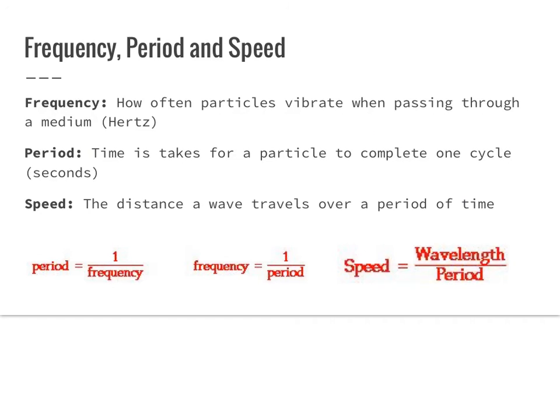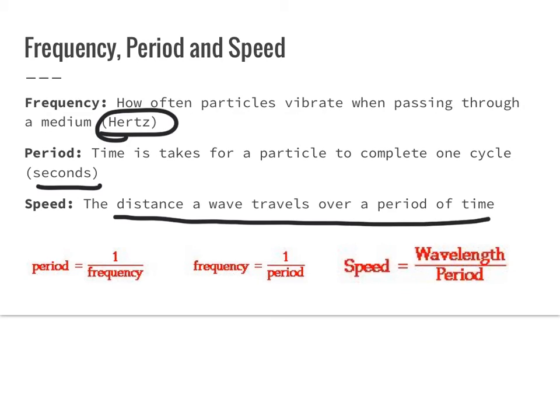Our final bit of vocabulary is talking about frequency, period, and speed. So my frequency is how often particles vibrate when they're passing through the medium. We measure this in something called hertz. The period is what we refer to the most. This is the time it takes for a particle to complete one cycle. We'll always see this in seconds. Then we have the speed. It's the distance the wave travels over a period of time.